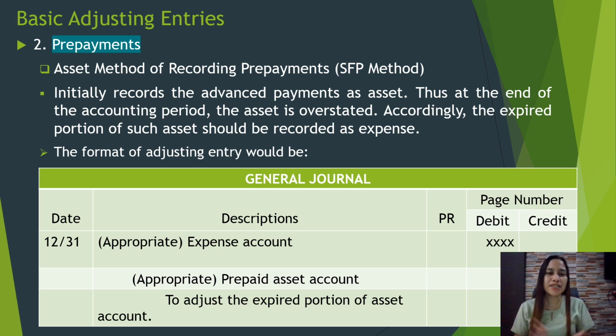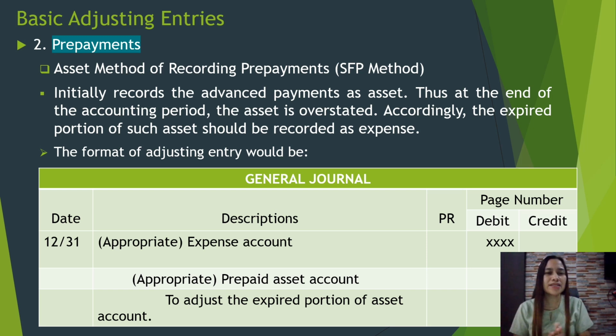So, this way, if there is an adjustment to be made, the expense account will be separated from the asset, or the used portion will be separated from the prepaid asset, and the expense will not be understated. Likewise, the expired portion of the prepaid asset account will be reduced or separated from the asset account, and through this adjustment, the prepaid asset account will not be overstated.